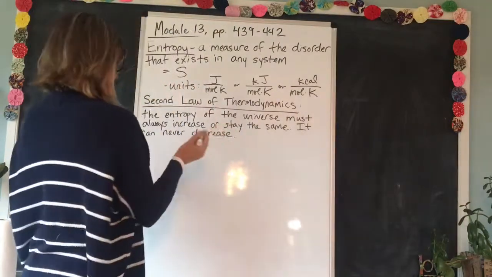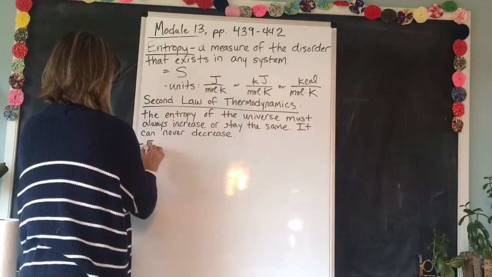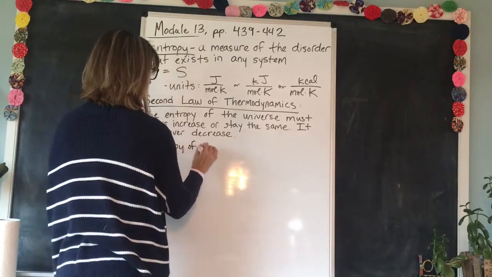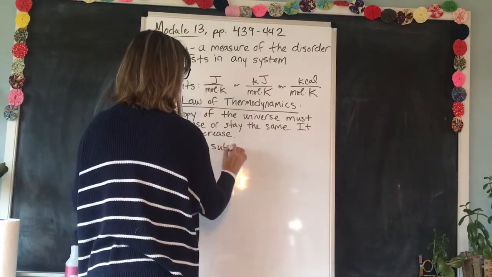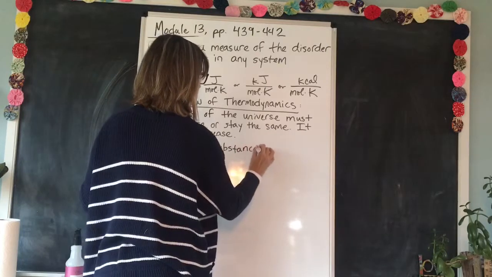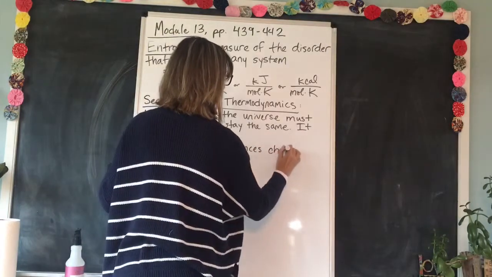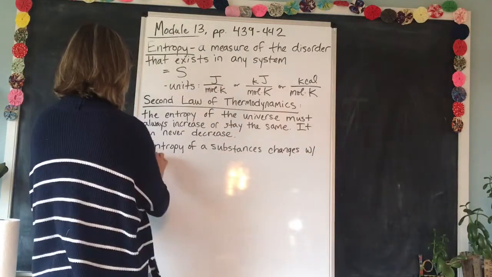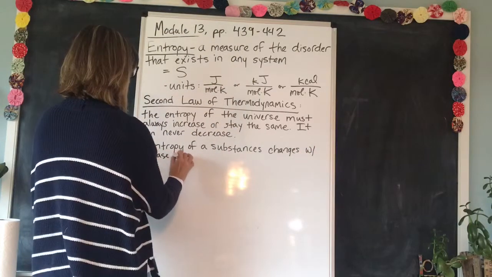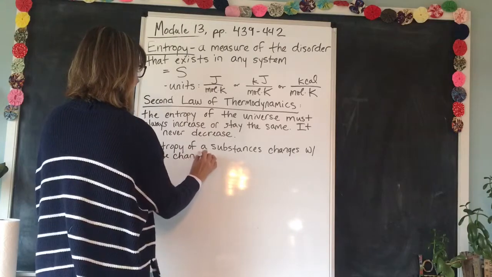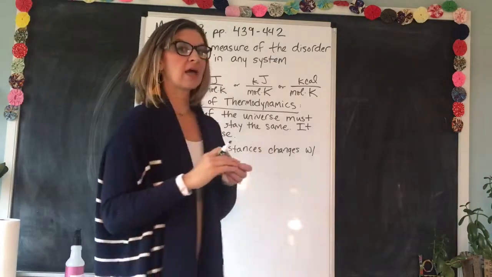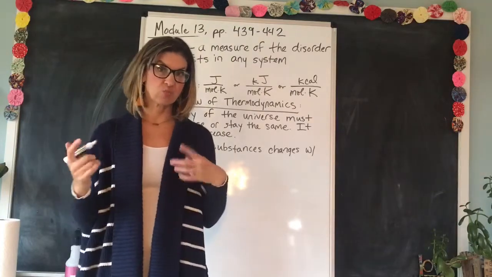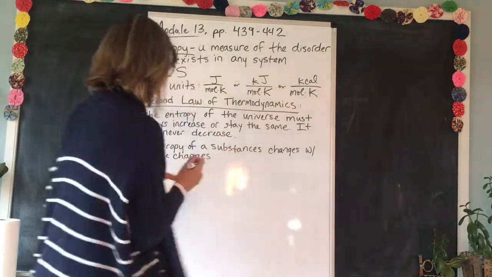Okay, entropy of a substance changes with phase changes. Now we're going to talk about how the entropy of a substance can change. One way it can change is with phase changes.